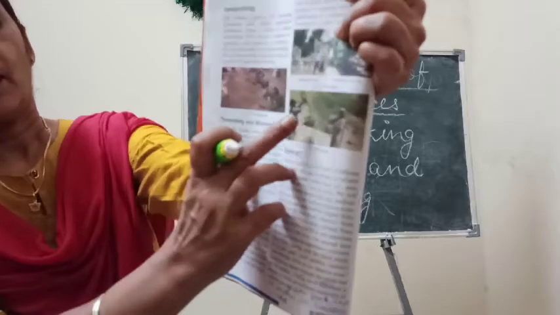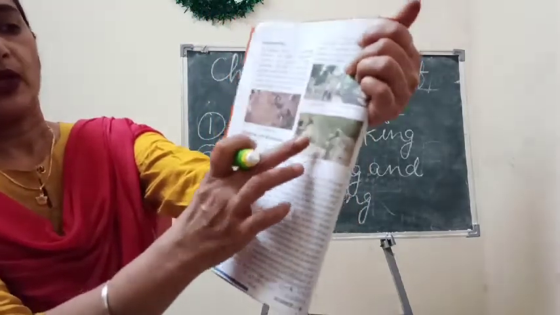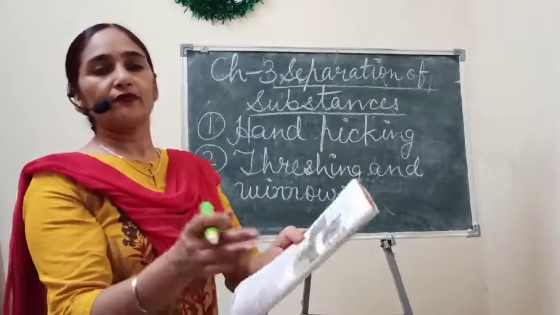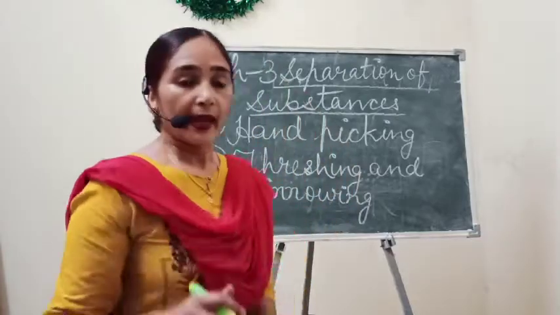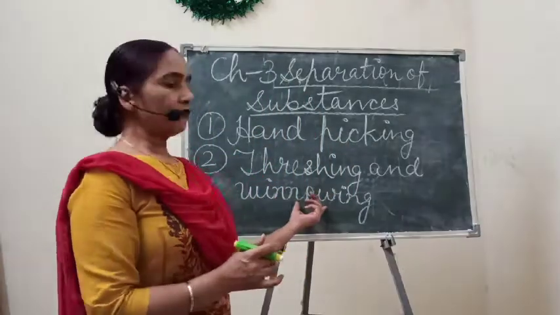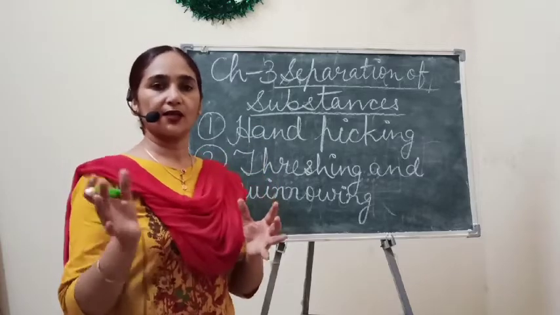With the help of this tool we can separate the grain from its husk. And here air is required in case of winnowing. With the help of air we separate the grains from husk.